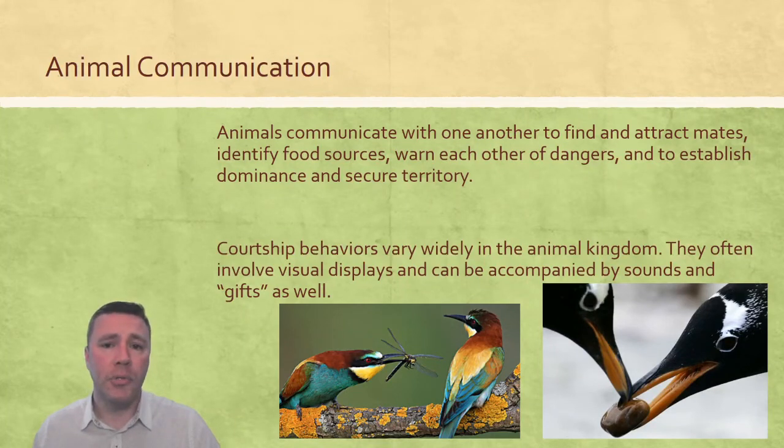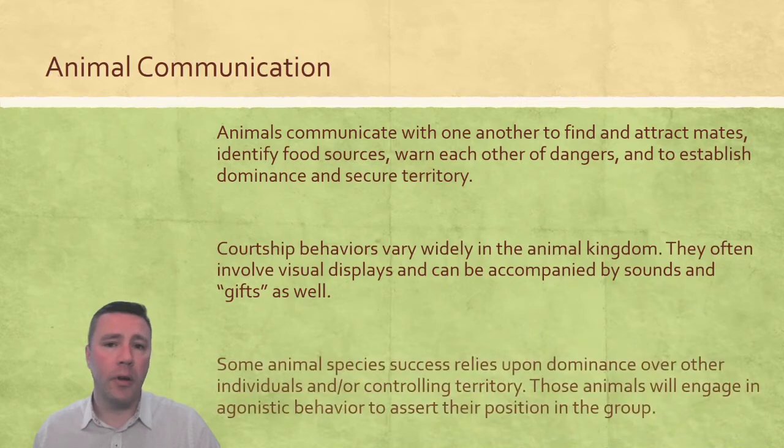For some animals, their success relies on their ability to assert dominance over other individuals. This may be a territorial dominance or a dominance over potential mates within the group. In order to assert that dominance and control, they will engage in what's called agonistic behavior. This agonistic behavior is intended to get any would-be challengers to back down prior to any actual harm being caused.